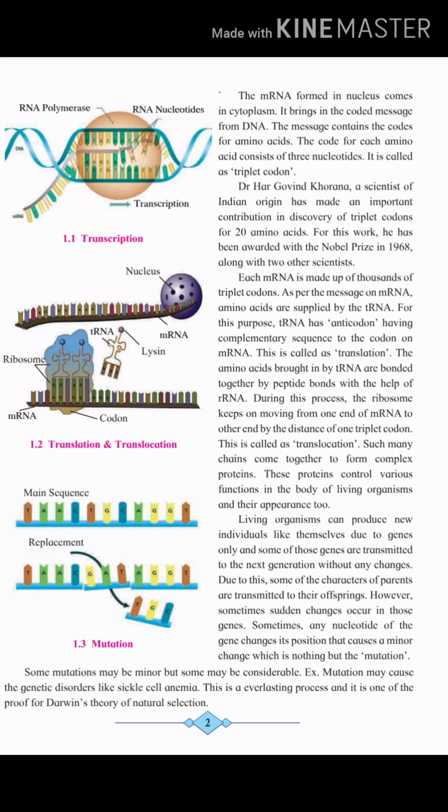So the amino acid is also coming in the triplet form. Okay, triplet, why I'm calling three nucleotides equal to one triplet of codon.